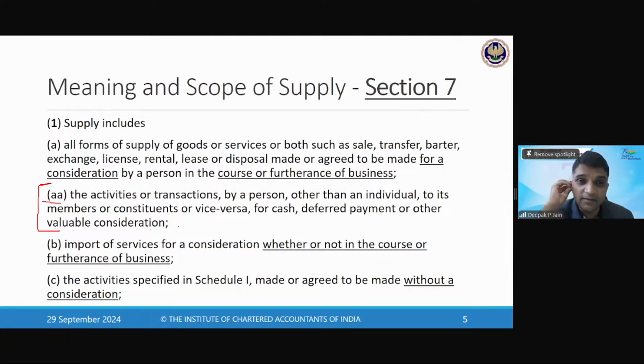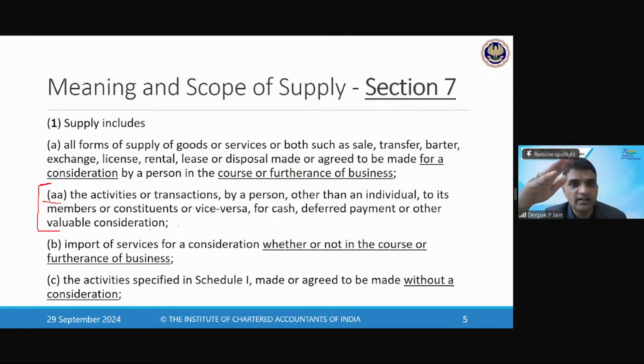But that same logic should not apply under GST, because if it applies under GST, then the government will lose its revenue. That's the reason they have brought in a change in the law saying that any activities provided by a person other than an individual to its members will be a supply. So they've said that when we have defined supply, you cannot go outside it.